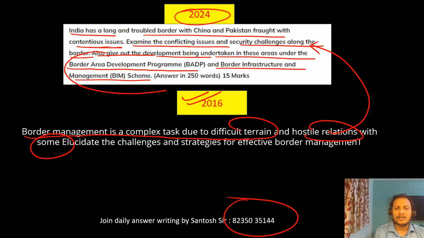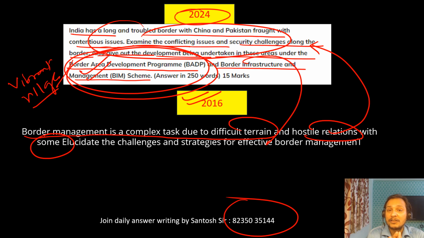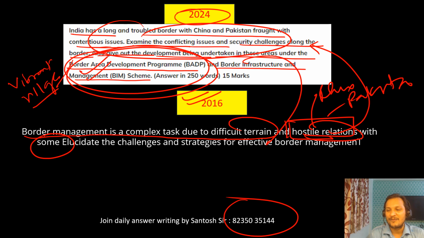They have added the Border Area Development Programme. Why have they added it? Because this year they have started the Vibrant Villages Programme. So they have added one more angle, but the first part is exactly the same as 2016, which is what are the challenges of border management along the border where India does not have friendly relations, for example China and Pakistan. You can see hostile relations. Exactly the same question. Guys, I can't imagine so many questions repeated this year. More than 10 questions were repeated this year.